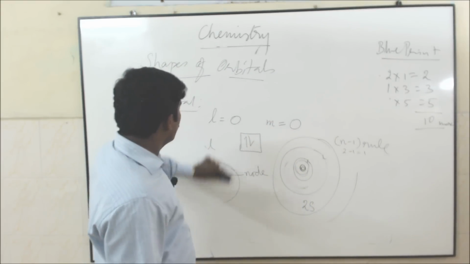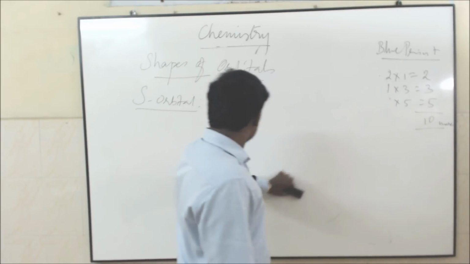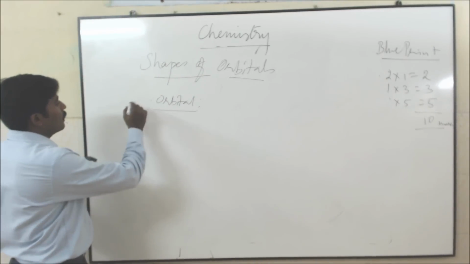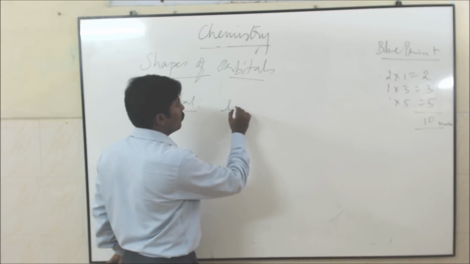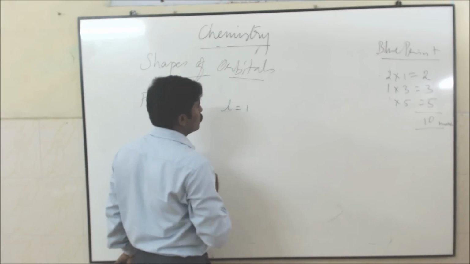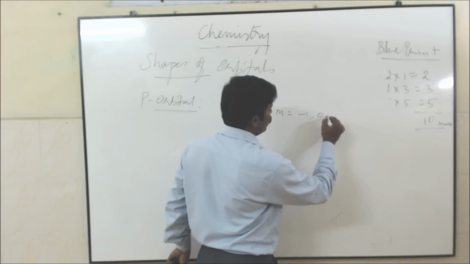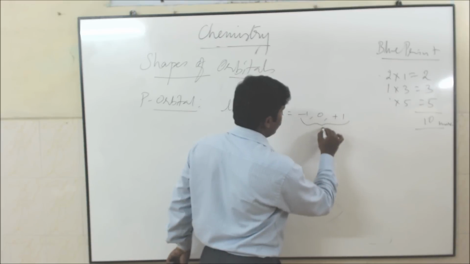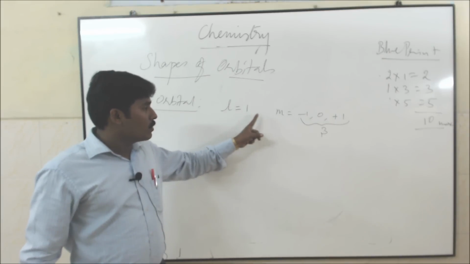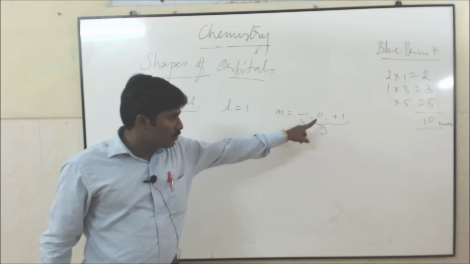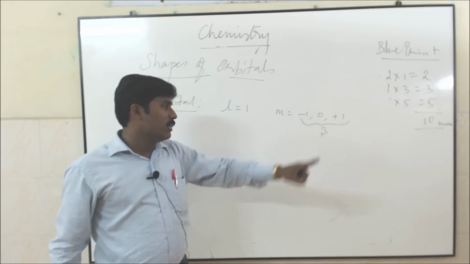Likewise, we are going to discuss the p orbital. P orbitals are dumbbell in shape. For the p orbital, the L value is equal to 1. So what about the magnetic quantum number value? The m value starts from minus 1 through 0 till plus 1, so altogether 3 orientations are possible.